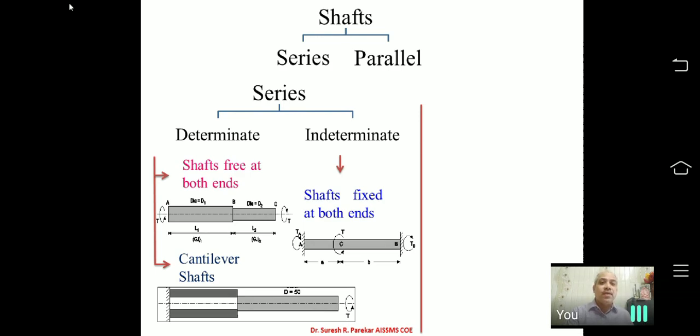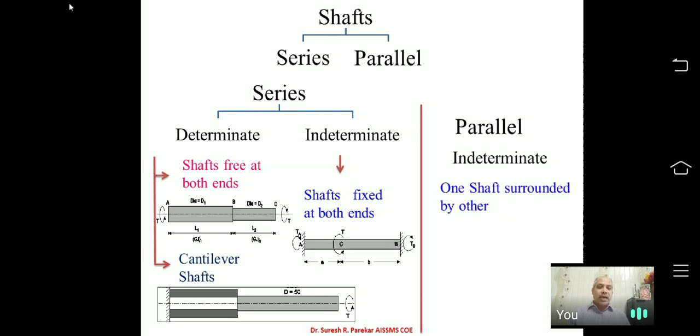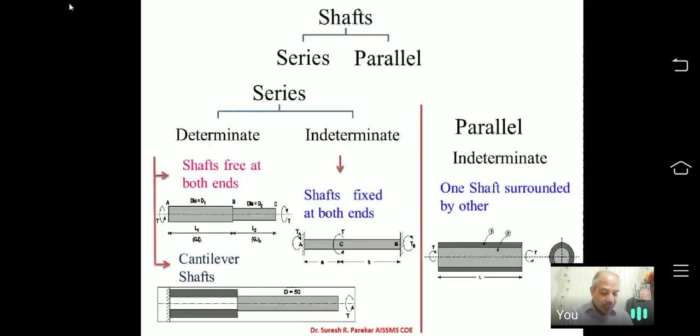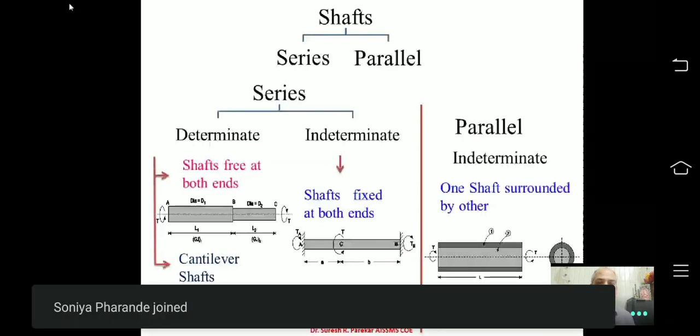These are the shafts which are in series, and we have shafts which are in parallel, and these are the shafts which are in parallel. In the second case, the lengths of the members are generally the same because they are parallel.